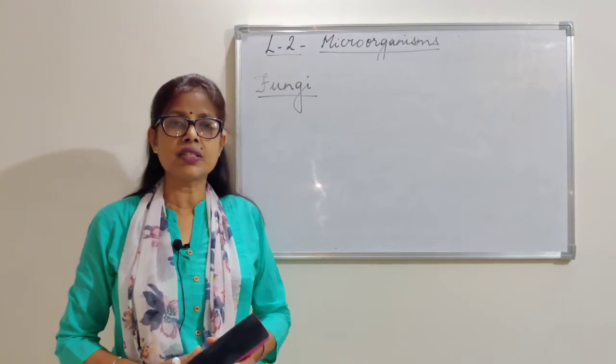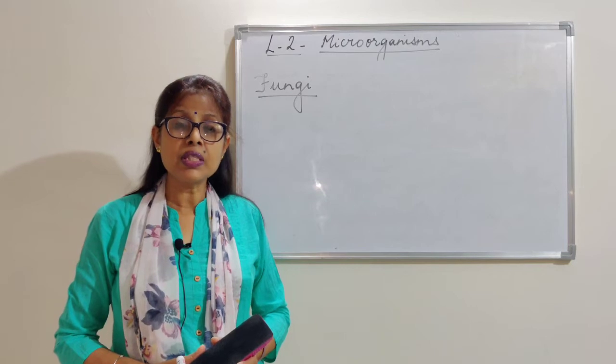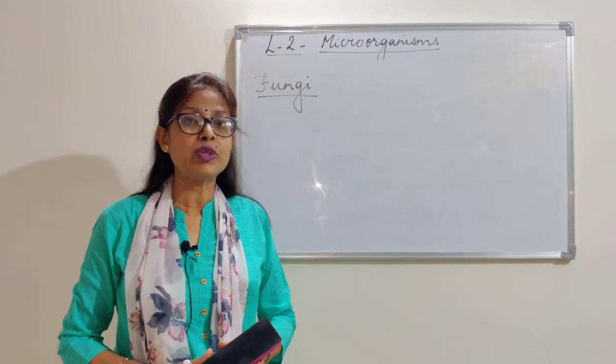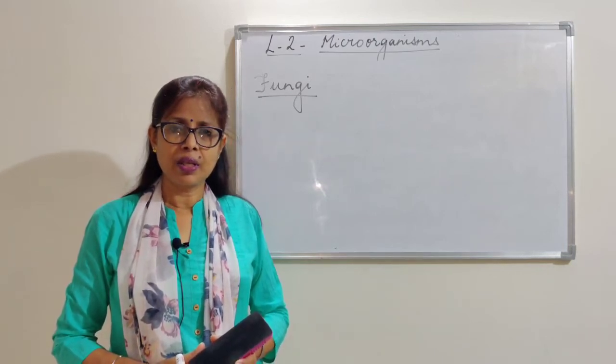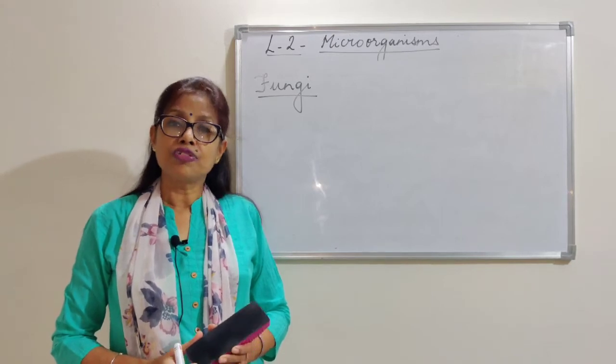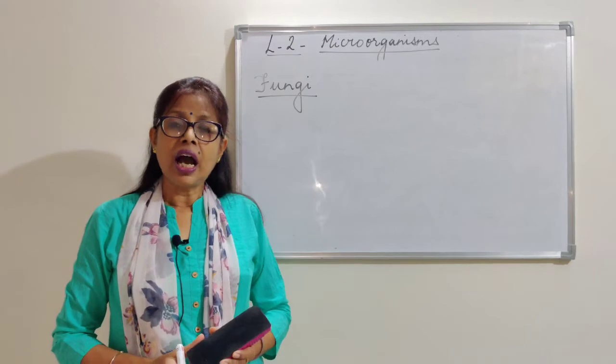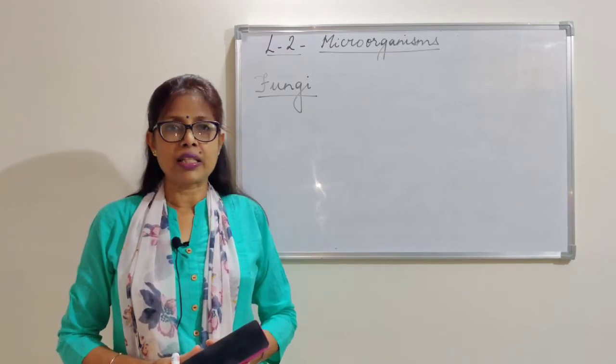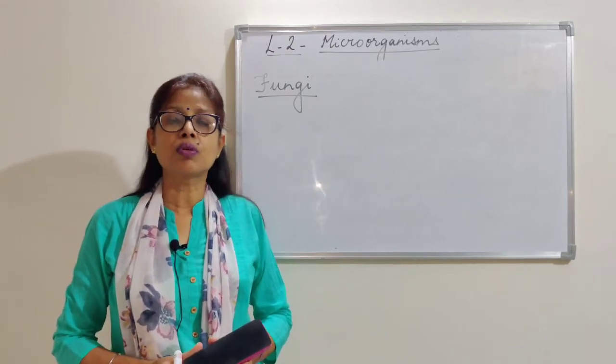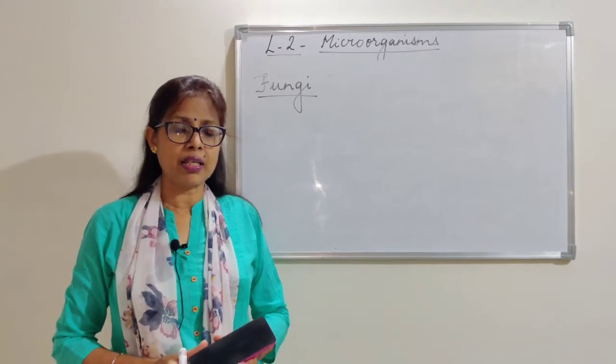Sometimes they look like a white powdery substance. So these are fungi. Basically, fungi are those microorganisms which always grow on dead and decaying matter.